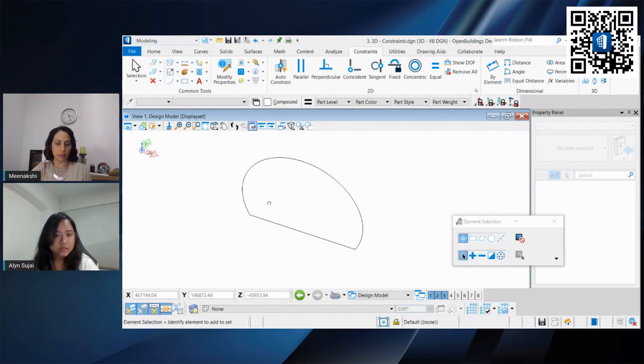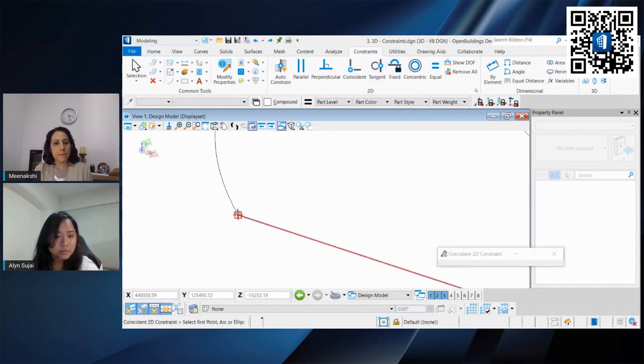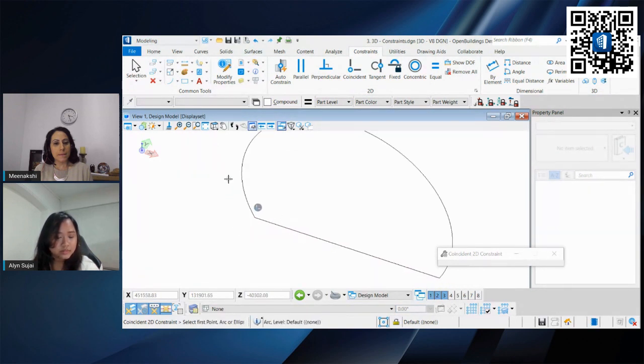Okay, so right now you can notice that if you move your arc or if you move your line, these are still working as two separate entities. So what we can do is apply a geometrical constraint, so that whenever you move your arc, the lines follow and vice versa. In this case, we use a coincident constraint, which is how these two elements can share a single position or single point. So in this case, the bottom of the arc as well as the end of this line.